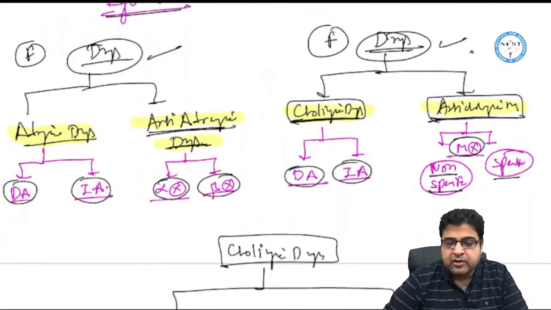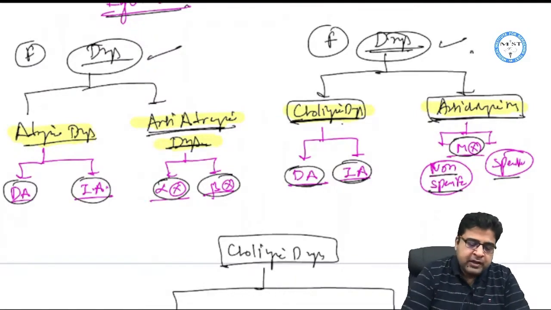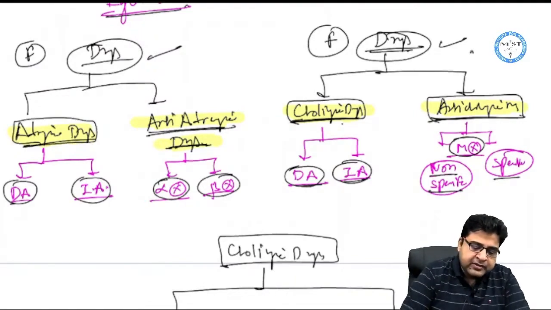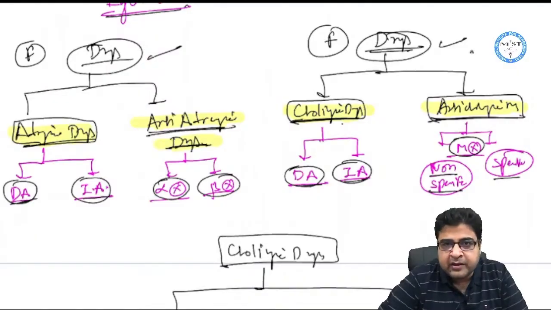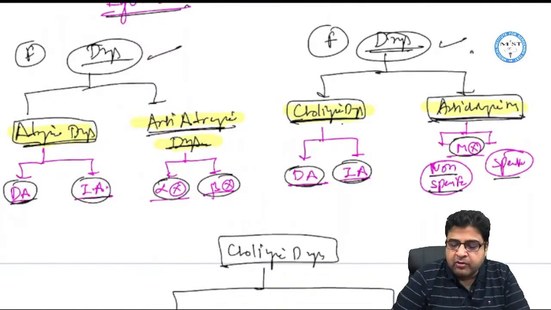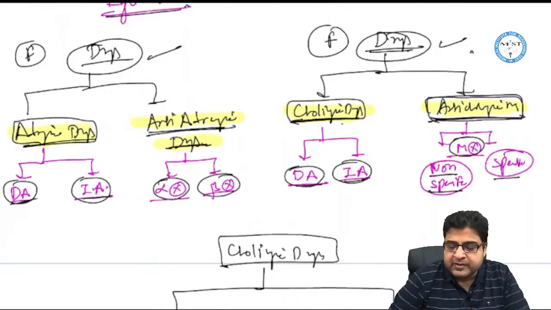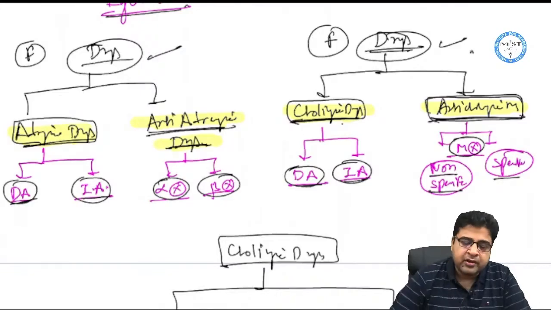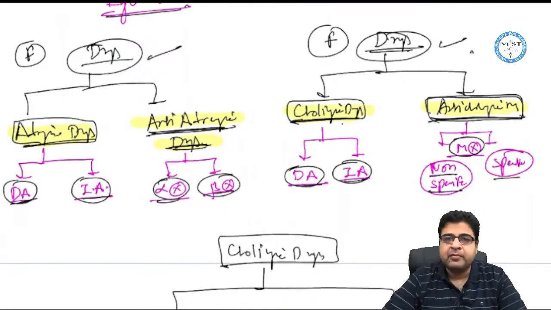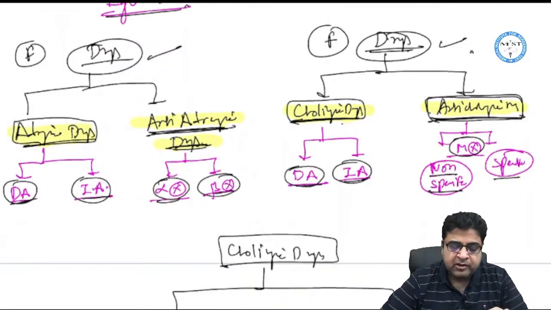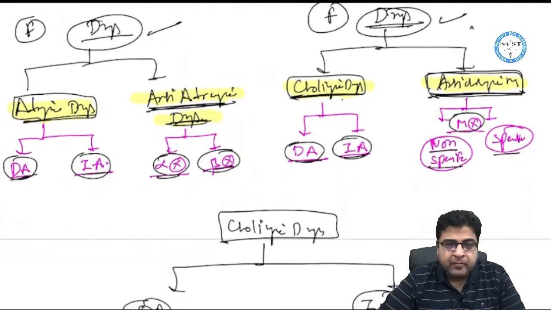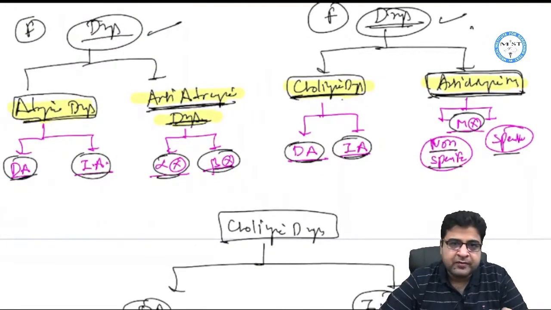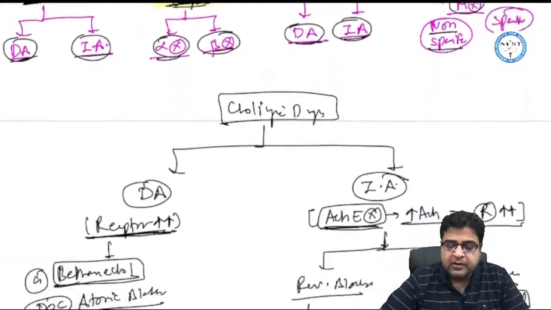The cholinergic drugs are of 2 types, directly acting and indirectly acting. Similarly, in the sympathetic system, the adrenergic drugs are of 2 types, directly acting and indirectly acting. Anticholinergic drugs are of 2 types, which are non-specific muscarinic blockers and specific muscarinic blockers. Anti-adrenergic drugs are of 2 types, can be alpha blocker, can be beta blocker. So this is the basic physiology, and we will now start the pharmacology of the autonomic nervous system. So the first topic is the cholinergic system.